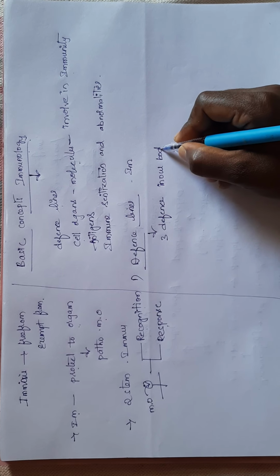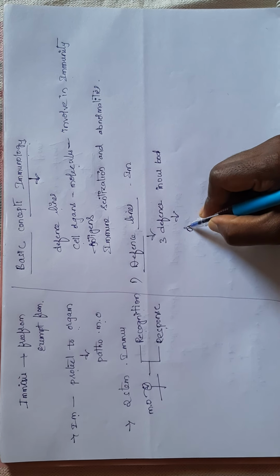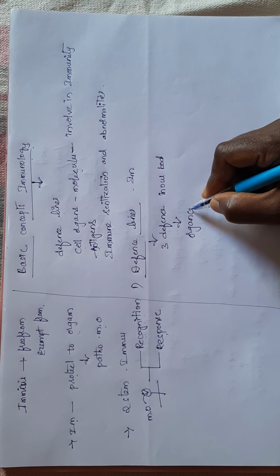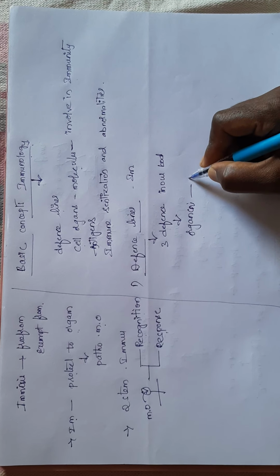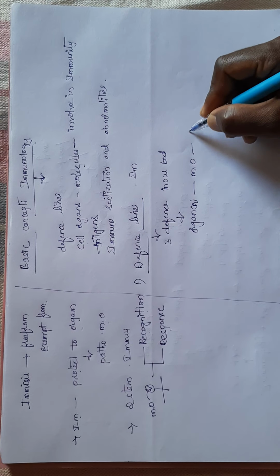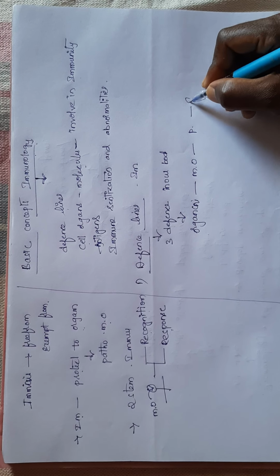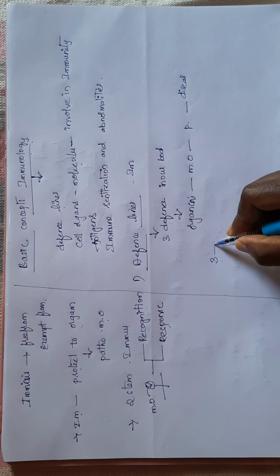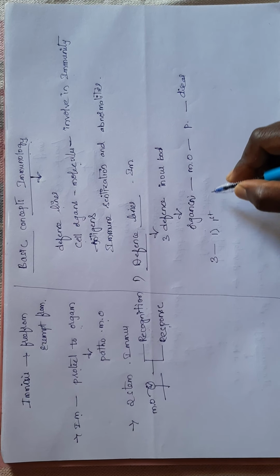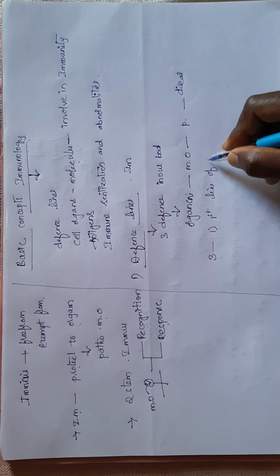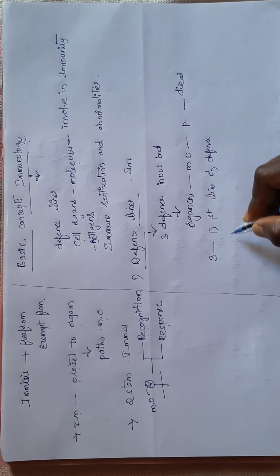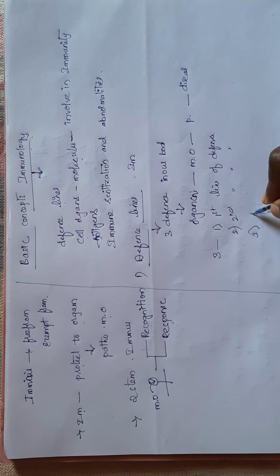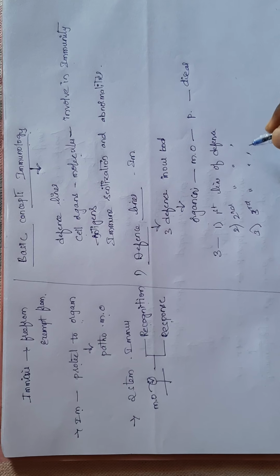The defense lines protect the organism from microorganisms and protect it from diseases. Number one, first line of defense. Number two, second line of defense, and number three, third line of defense.